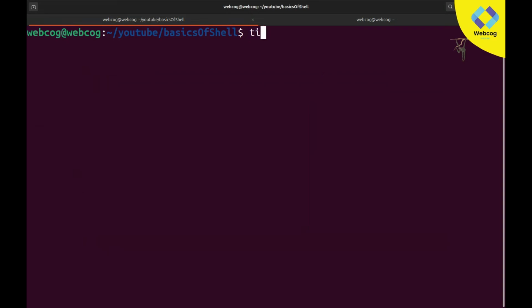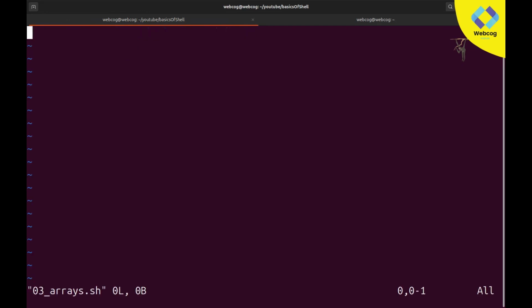So let's create a new file. You can see if I type ls, we have two files, 01 basic and 03 var. I'll again use the touch command, and this will be 03 arrays.sh, and let's open it in our terminal. First of all, in insert mode, the basic code, as you guys know, exclamation bin / dash. Alright, so let's write the code.